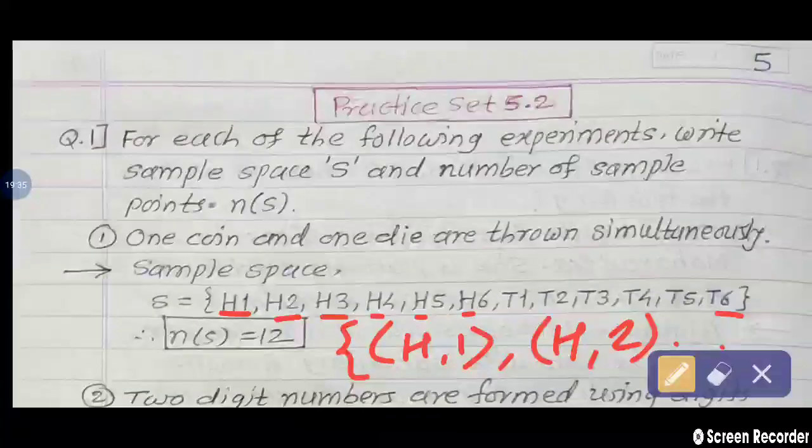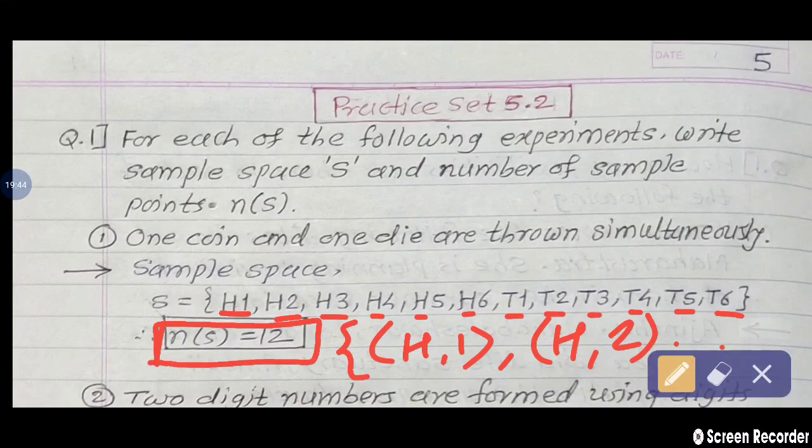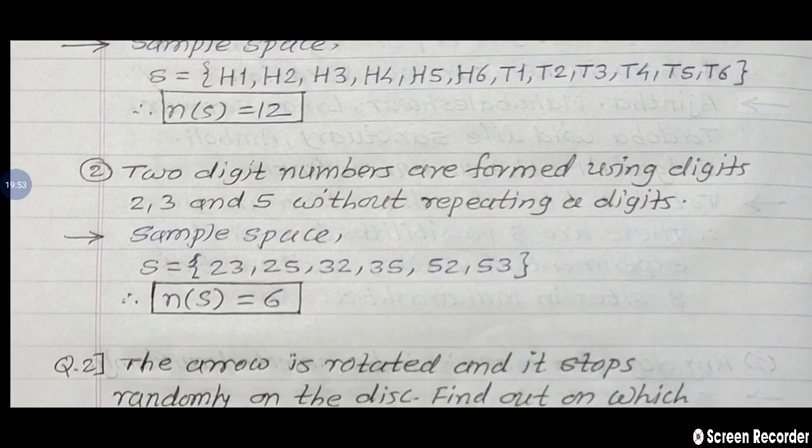So these are the possibilities with head. Now tail, T1, T2, T3, T4, T5, T6. So total how many points are there? Count. So N of S, total sample points in this example are 12.